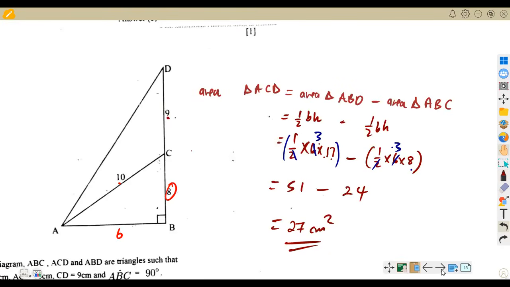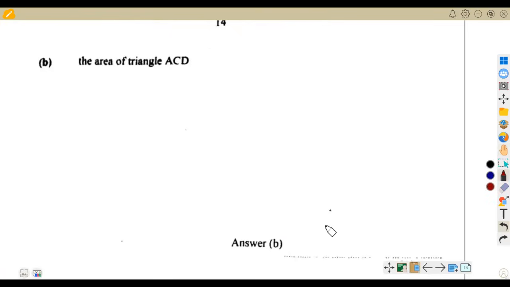But the question is, like I said, there are two ways that we could have used. So we are obtaining 27 square centimeters.